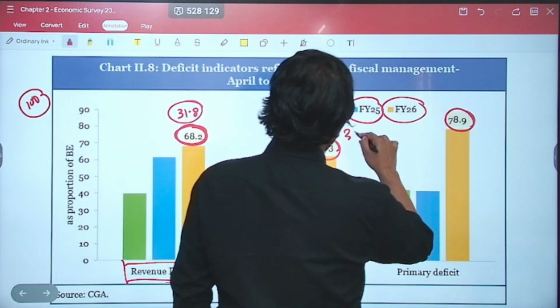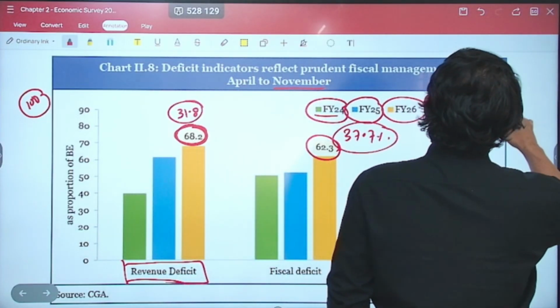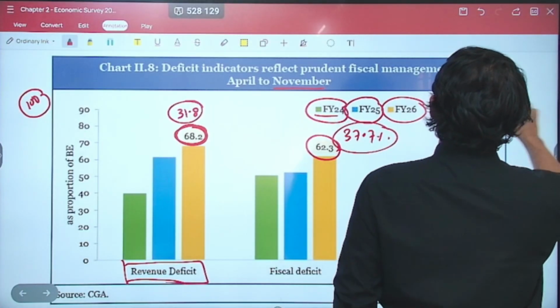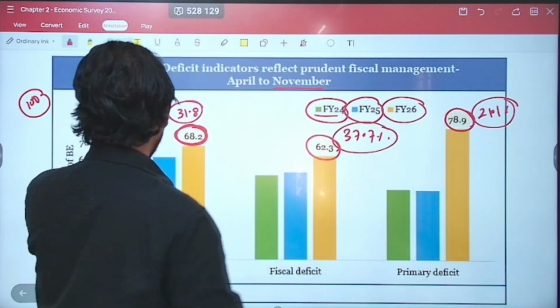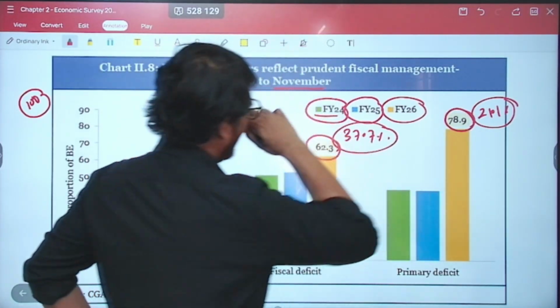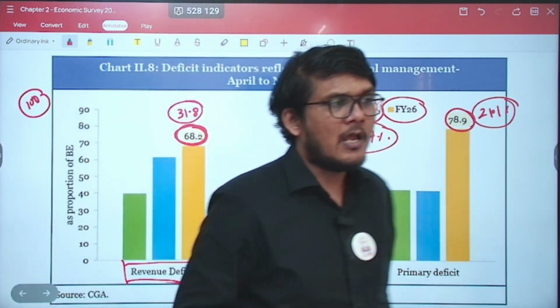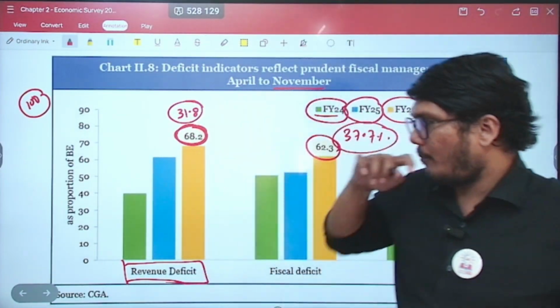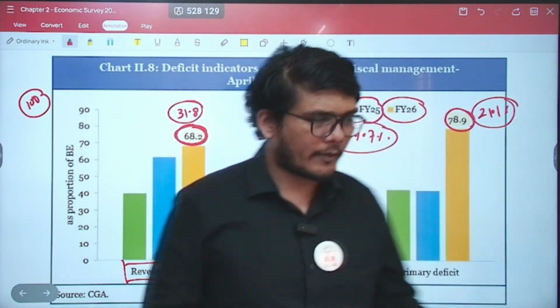Here I have 37.7% of capacity left, and here I have 21.1% of capacity left. That is what it is signifying, and that's a very prudent situation to be in, with respect to the amount of borrowing and all which is going to happen. It is going to ensure that we remain within the limit that has been set. Okay, let's move ahead.